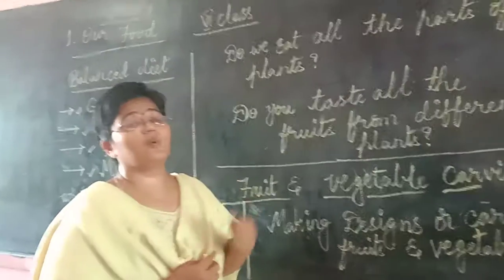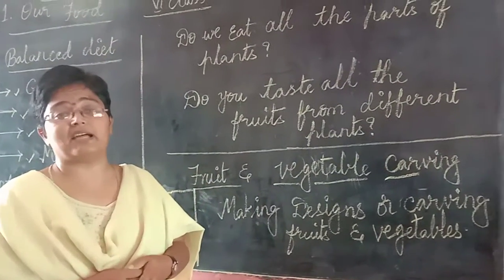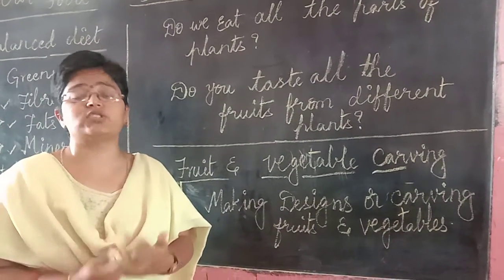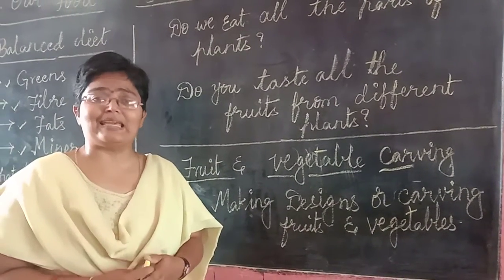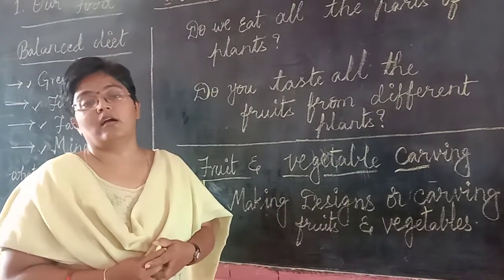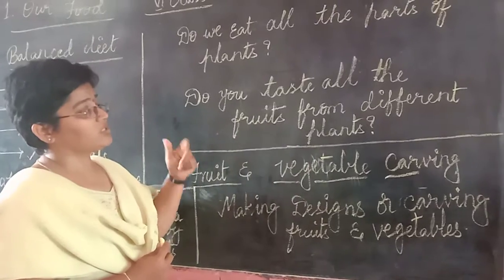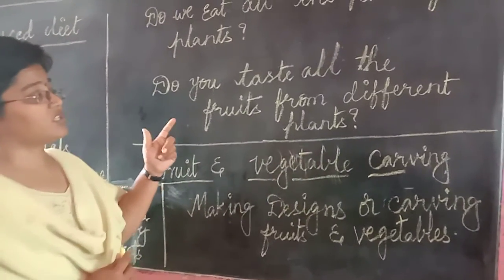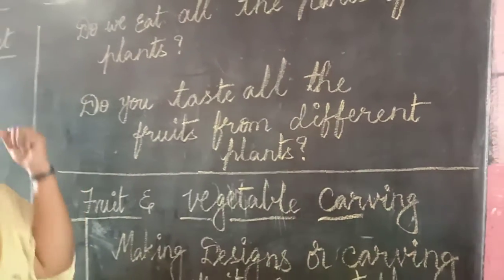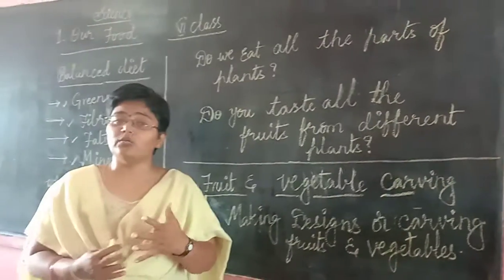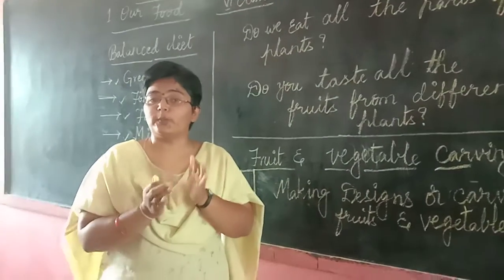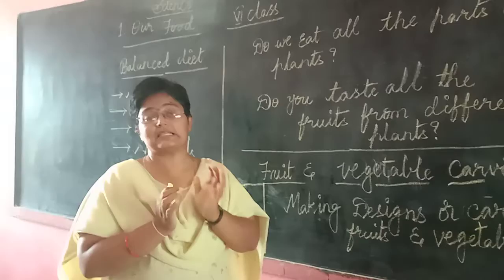So this is how we make use of different kinds of plants along with their roots. Some plants are used from top to tip, which are taken as edible parts. That is nothing but eating. So now we are going to see whether you taste all the fruits from different plants. As we have seen, we don't take almost all the parts of plants as our food. Only a few plants give us a few parts as food.